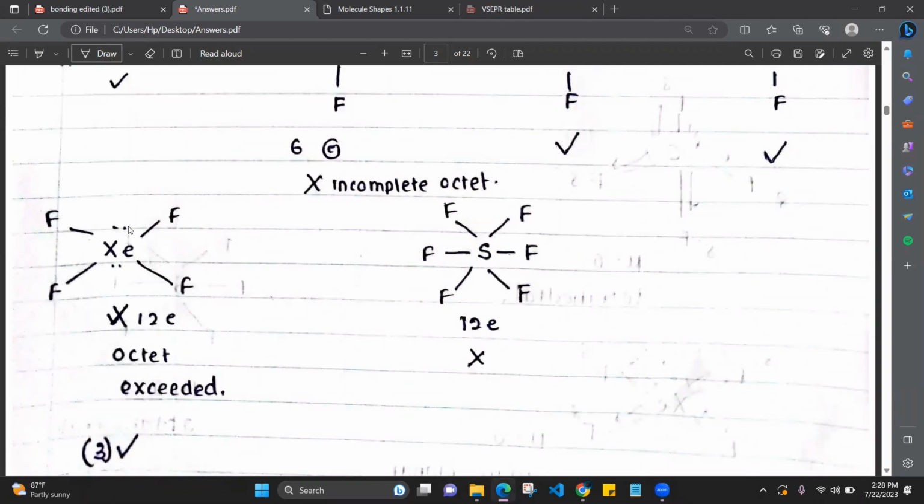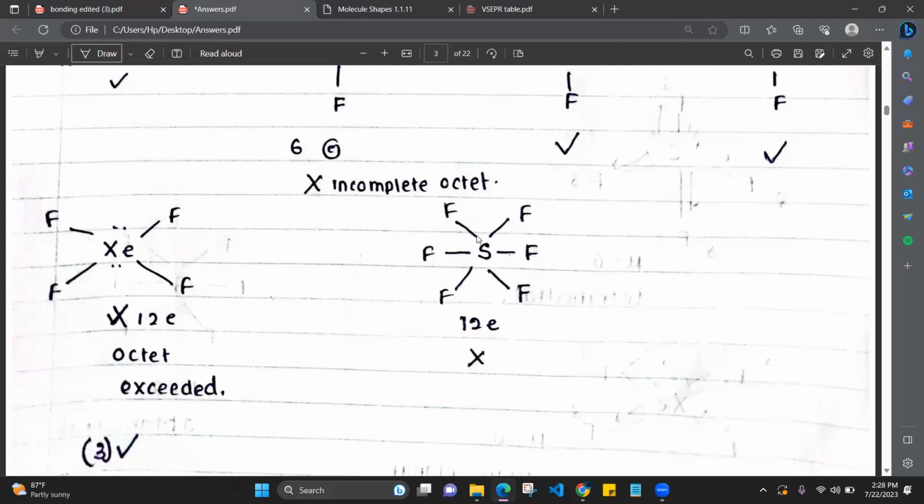1, 2, 3, 4. Sorry. 1, 2, 3, 4, 5, 6, 7, 8, 9, 10, 11, 12. 12 electrons are there. 12 electrons means for xenon it's permitted, but the octet is exceeded, right? Octet means 8 electrons. No? So octet is not complete, it is exceeded. And 12 electrons is permitted. So the structure is stable, but the octet has got exceeded. So it is not the octet anymore. Okay.